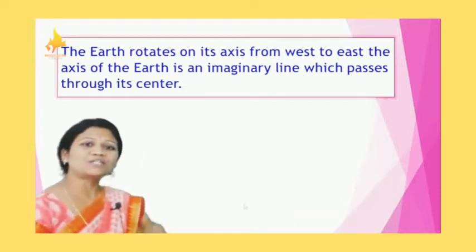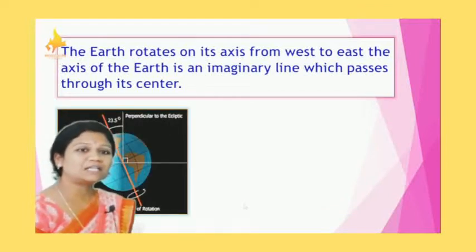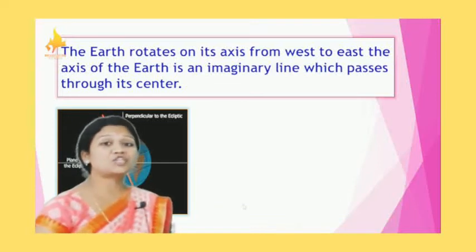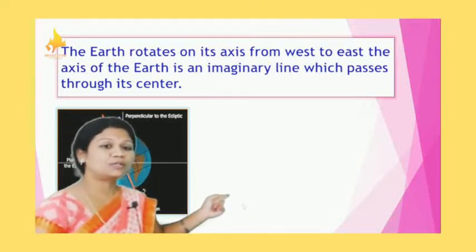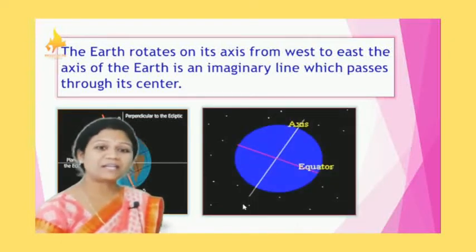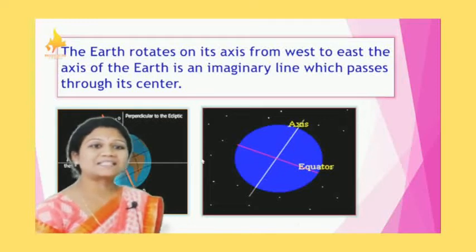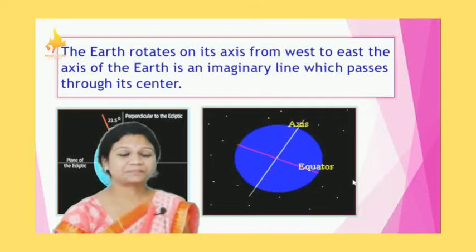The earth rotates on its own axis from west to east. The axis of the earth is an imaginary line which passes through its center, as shown in the image. Again, you can compare here how it is passing through its center. Axis.